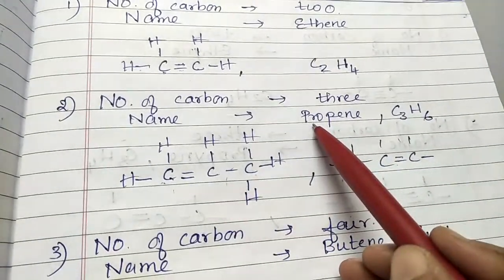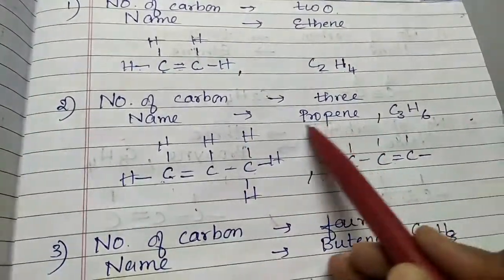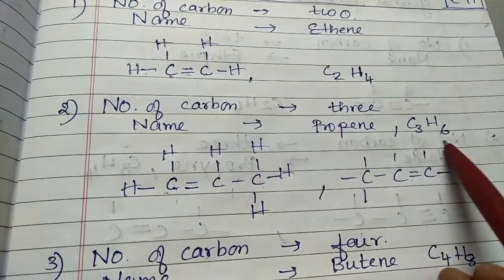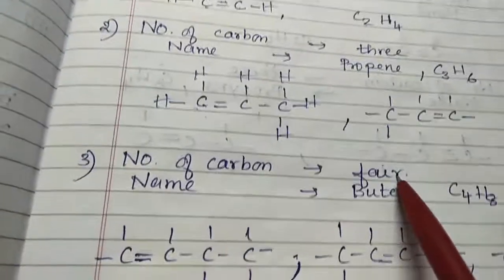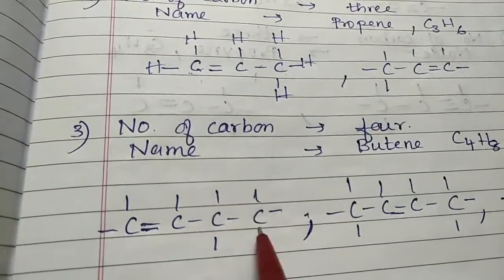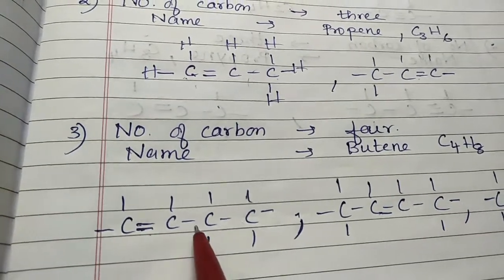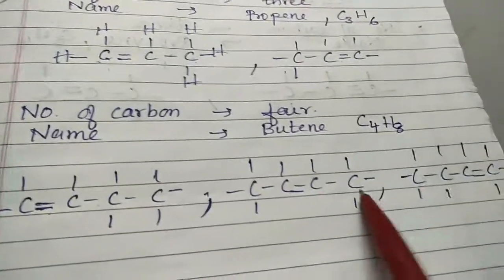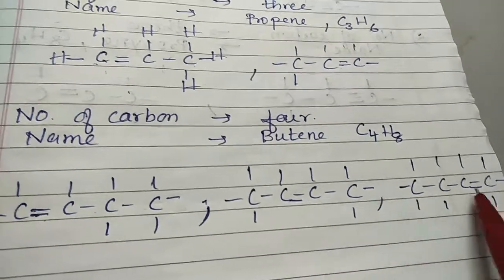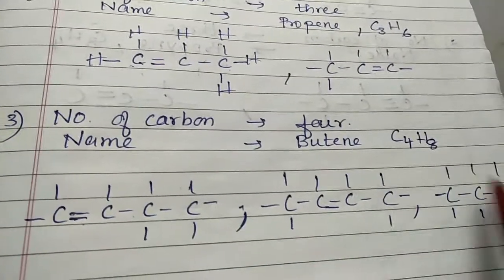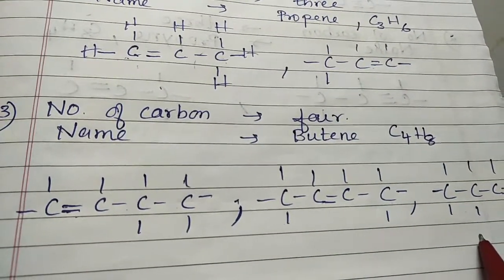That is the name of the hydrocarbon propene, and this is the formula. Similarly, you have got 4 carbon atoms. Here you have got 4. You can put the double bond here, here, here, anywhere. Anywhere you can put the double bond. 1 double bond you have to put, and the rest you have to fill with hydrogen.